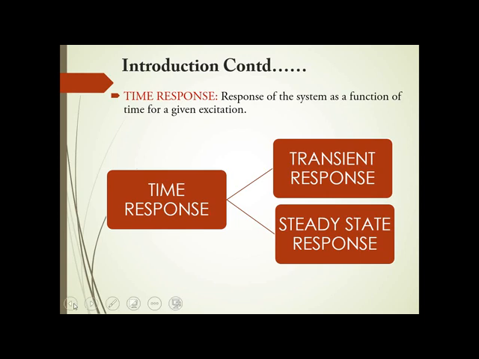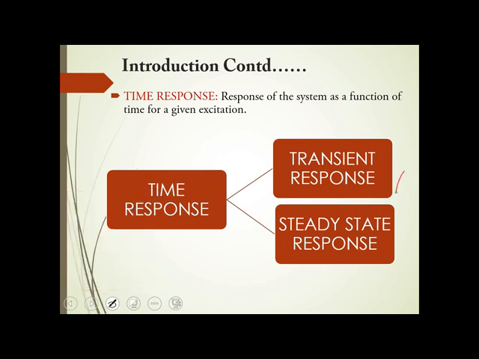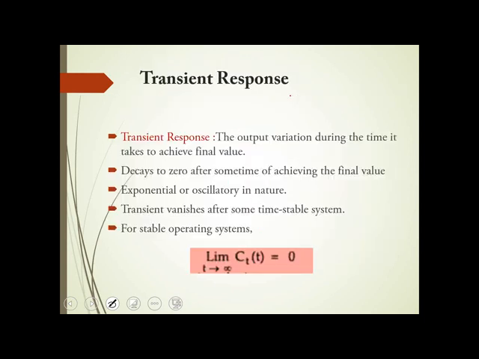So we will look first into what is meant by transient response, and then into what is meant by steady state response. This is very, very important. Time response has two parts, one is transient response and the other one is steady state response.